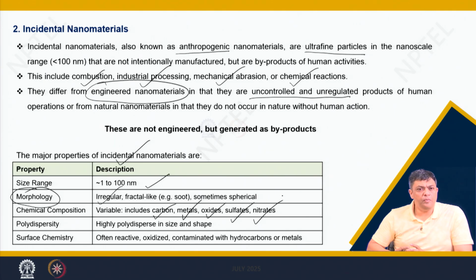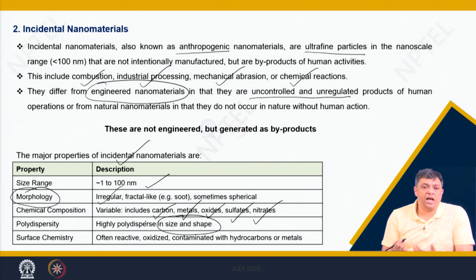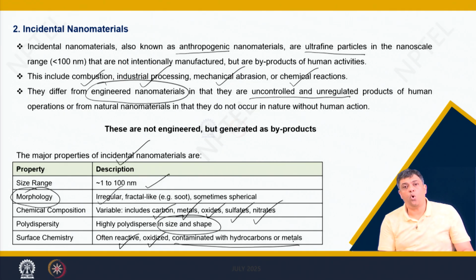So, they are highly polydispersed, that means their shapes and sizes are inhomogeneously distributed, as we have seen in the previous SEM pictures. These nanoparticles can be reactive, they can get oxidized, or they can even get contaminated with hydrocarbons or metals.